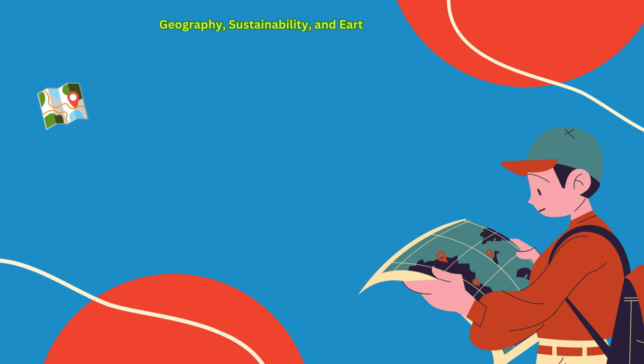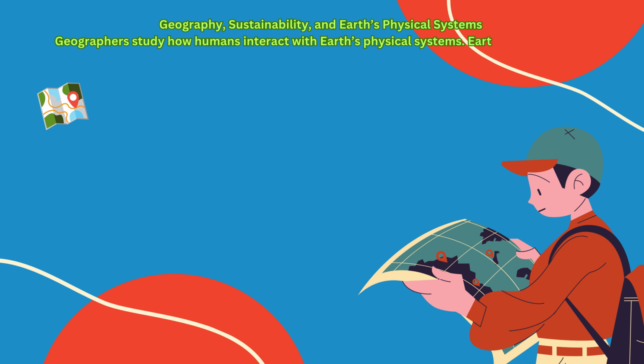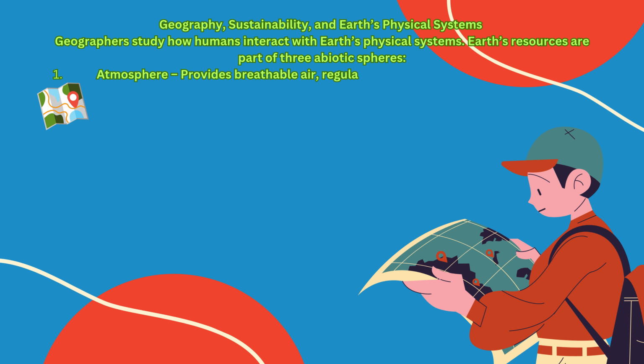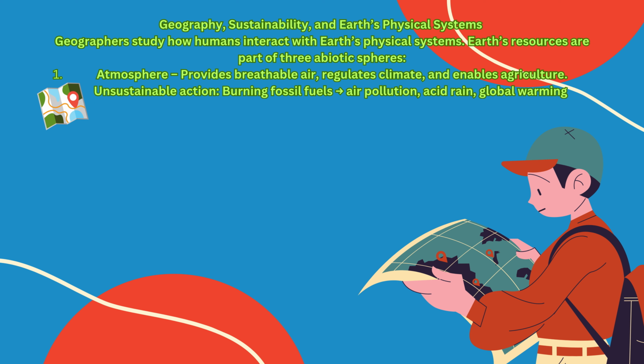Geography, sustainability, and Earth's physical systems. Geographers study how humans interact with Earth's physical systems. Earth's resources are part of three abiotic spheres. Atmosphere provides breathable air, regulates climate, and enables agriculture. Unsustainable action: burning fossil fuels, which leads to air pollution, acid rain, and global warming.